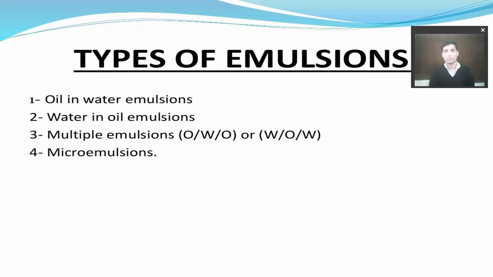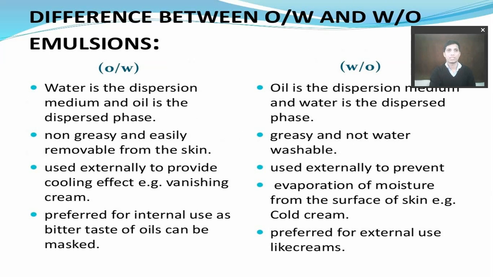What are the different types of emulsions? Generally, emulsions are classified into two types: oil in water emulsion and water in oil emulsion. But nowadays some other emulsions are also used. Multiple emulsions are water in oil in water, and oil in water in oil. And there are microemulsions, which have a very minute globule size, where the size of particles becomes very small.